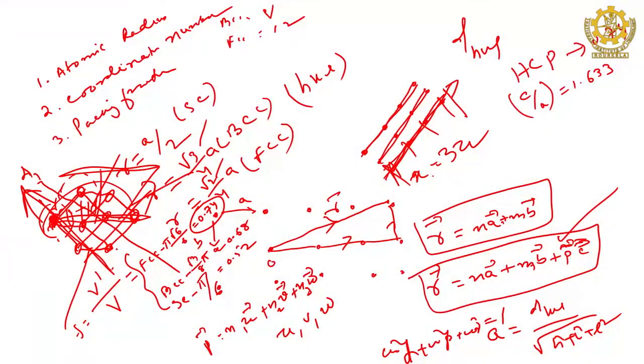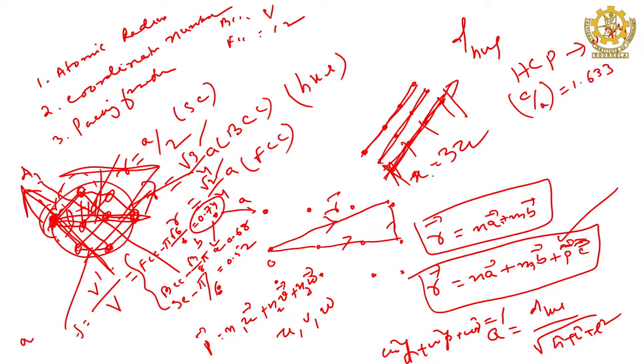And similarly, for this kind of cubic system, you can derive the same lattice parameter a in the other way also. Right. Now, tell me, what is the mass of this unit cell, how will you get it? Unit cell involves atoms, and an atom has mass, right.